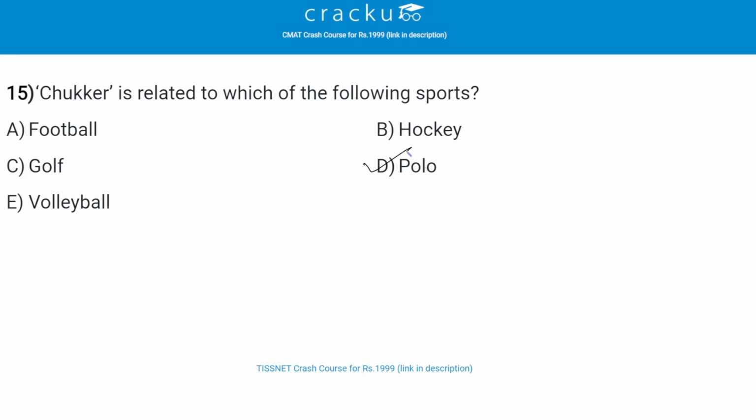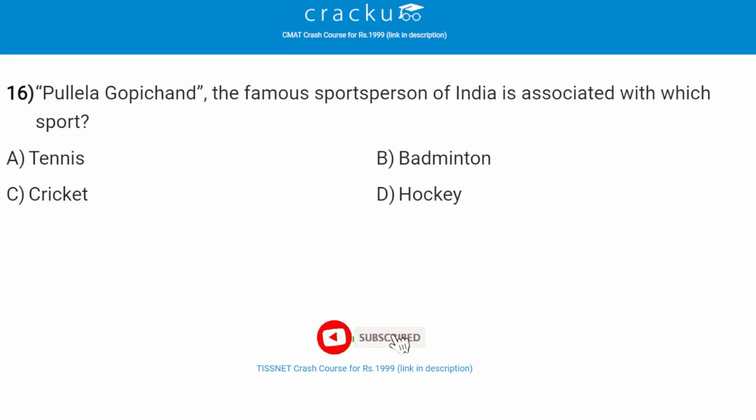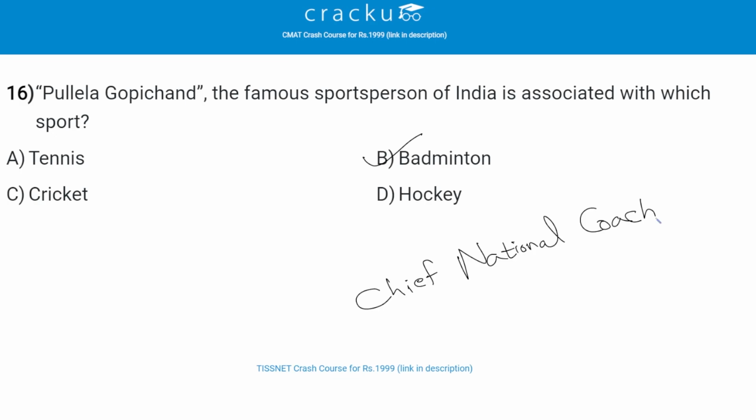Both teams consist of 4 mounted riders and the duration of the game is 2 hours. Half time of the game is called Chakkar. Next, Pullela Gopichand, the famous sports person of India, is associated with which sport? The correct answer is badminton, that is option B. Pullela Gopichand is a former Indian badminton player. Currently, he is the chief national coach for the Indian national badminton team.